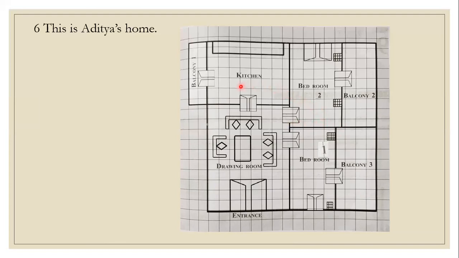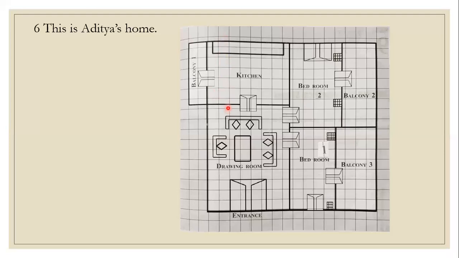Now we will consider kitchen. Kitchen complete squares start from here. So length is 1, 2, 3, 4, 5 and here a little part is left. So we can take it as 6.4. 6.4 and the breadth we will see.